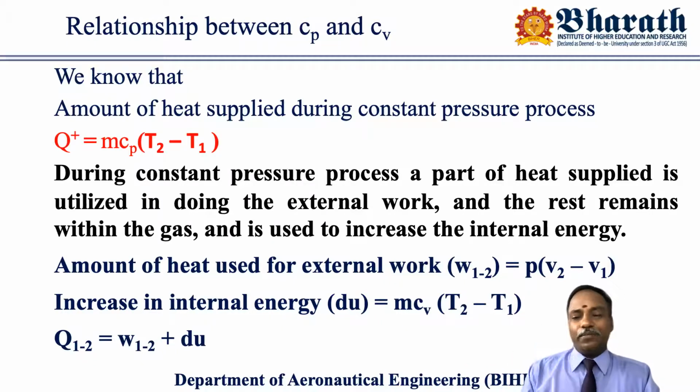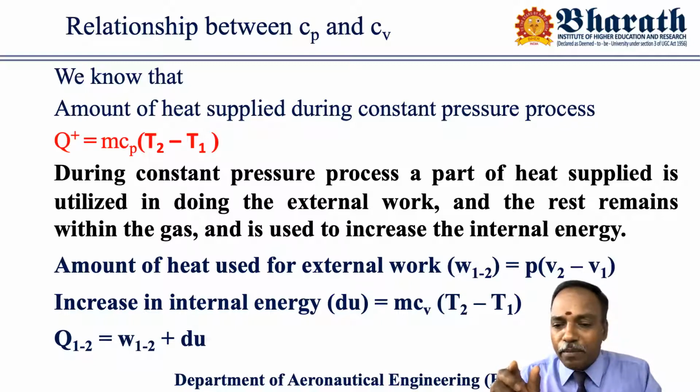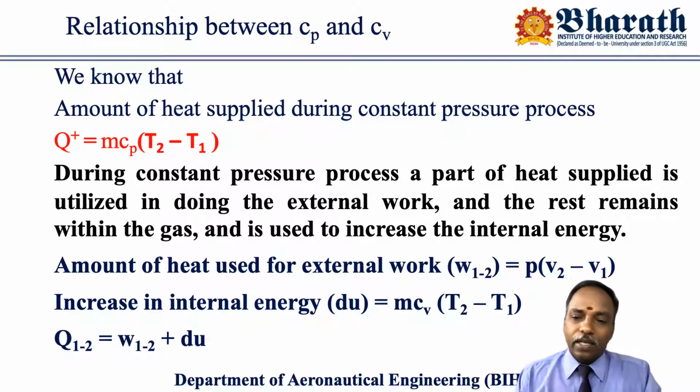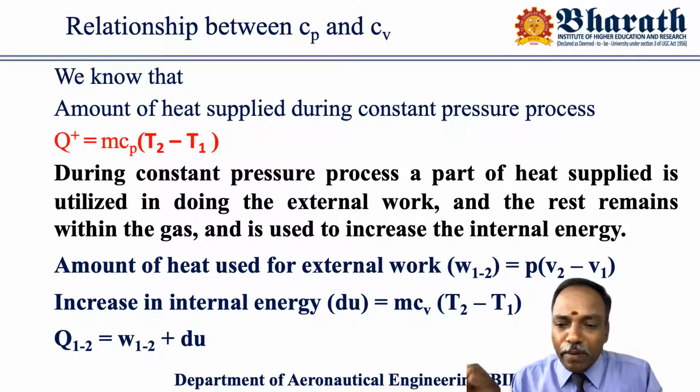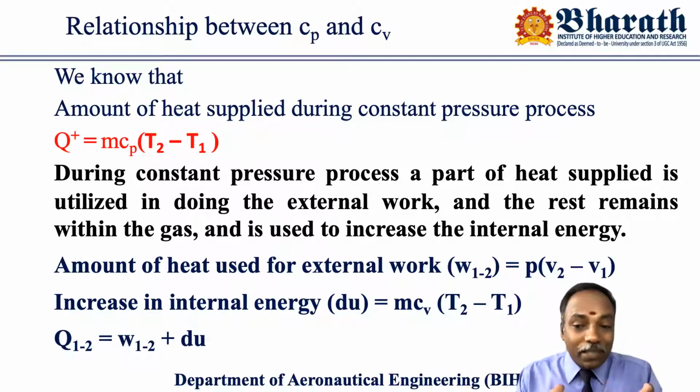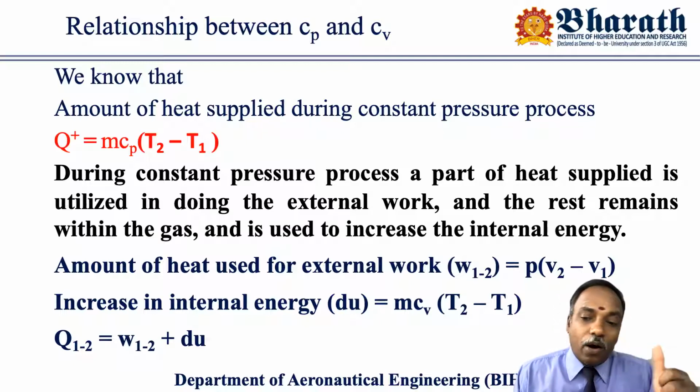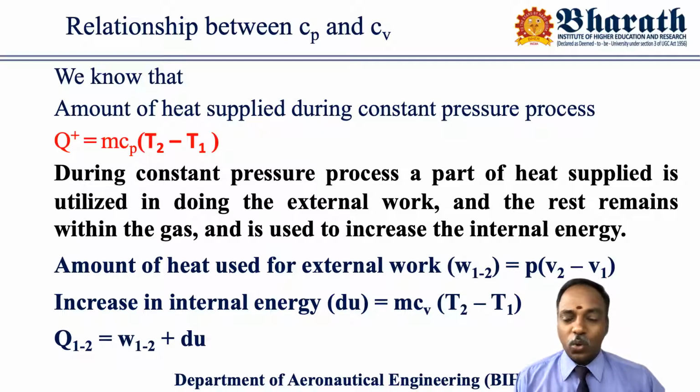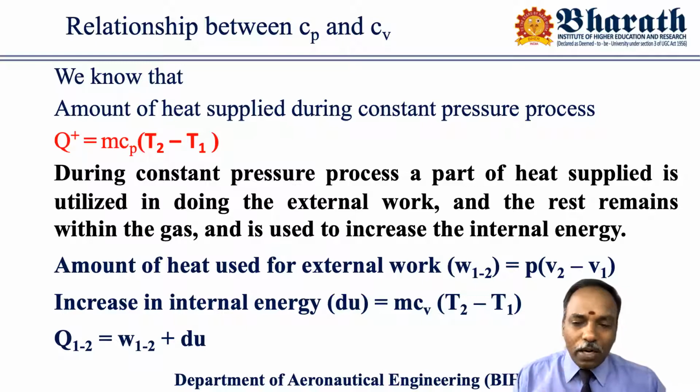Increase in internal energy. Internal energy will be represented by the symbol U. Increase in internal energy, dU, means change in internal energy during the process 1 to 2. It's equal to mCv into T2 minus T1. Please note it down. This is similar to the heat transfer equation of constant volume process. In constant volume process, whatever amount of heat energy you supply will be used for the purpose of change of internal energy. So that's what is represented here.